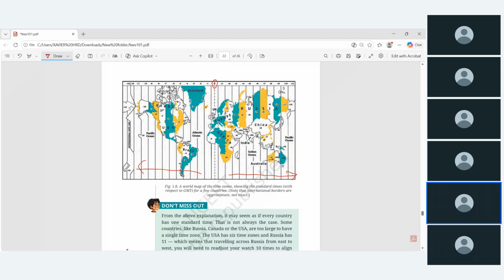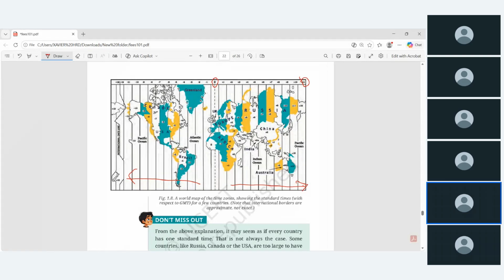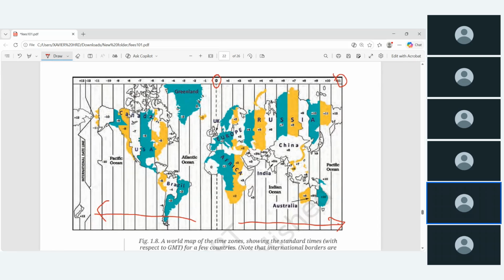Okay, and this is 11, this is 11. If you take India, compared to Greenwich, we will have around 5.5 hours of difference at this place.